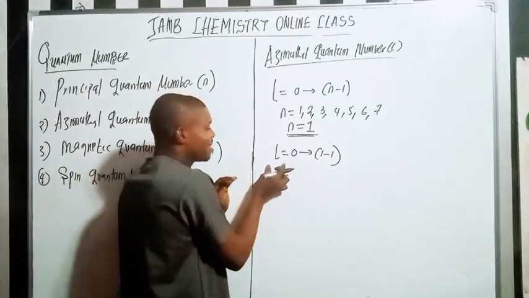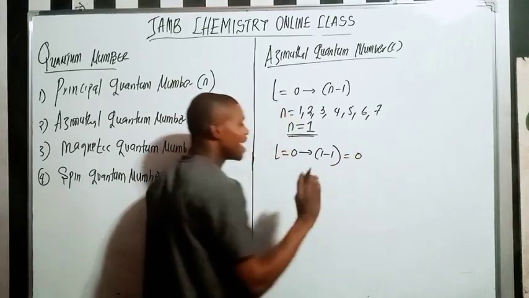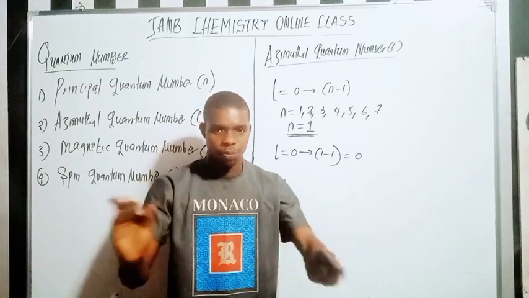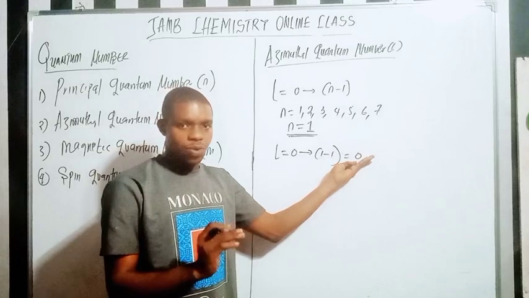So if my n is 1, my L is 0 only. It has only one azimuthal quantum number, which is 0.